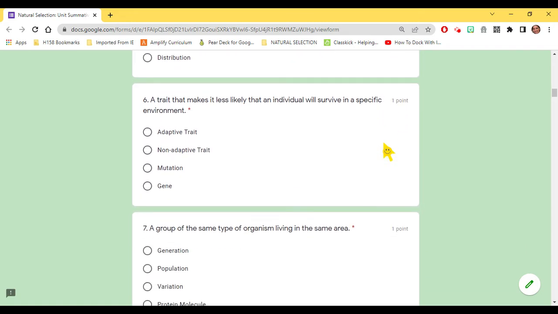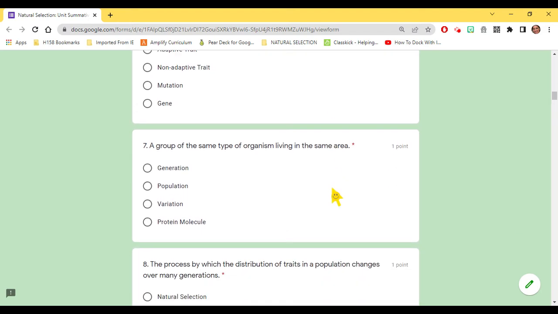Number 6, a trait that makes it less likely that an individual will survive in a specific environment. Adaptive trait, non-adaptive, mutation, gene. Number 7, a group of the same type of organism living in the same area.